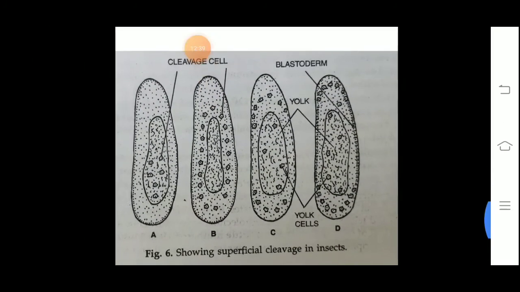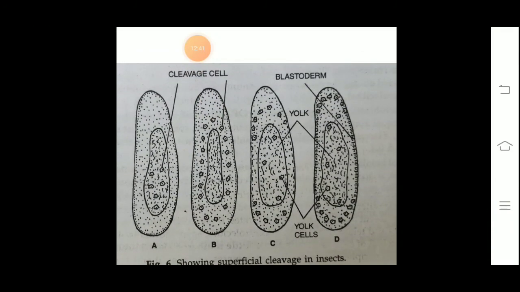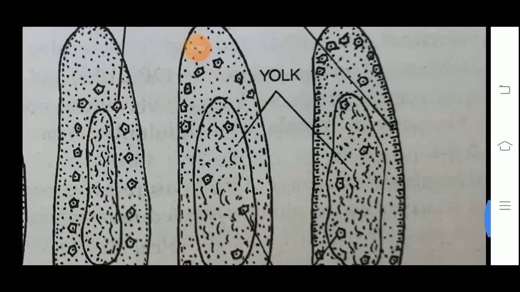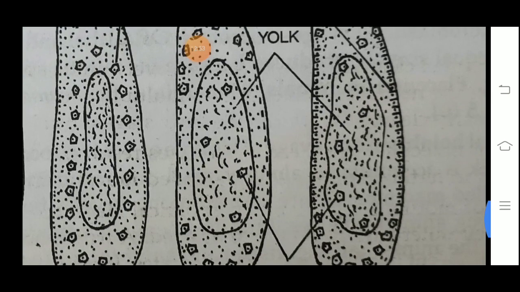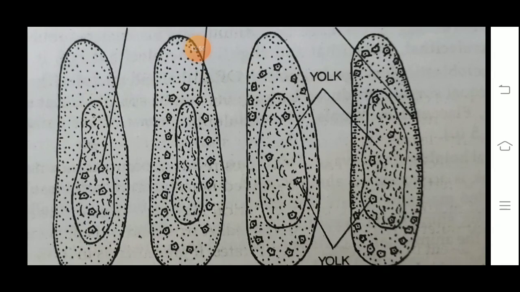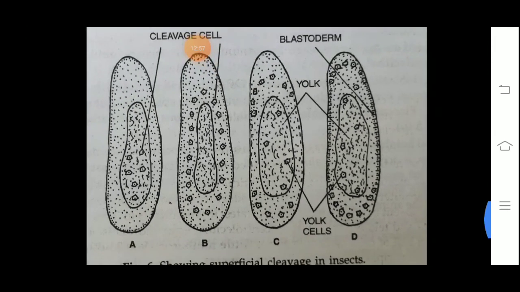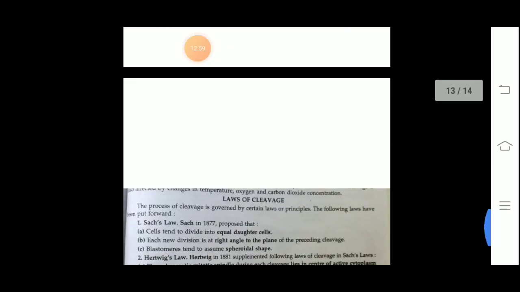this is superficial cleavage. As the name suggests, this occurs in the centrolecithal egg of the insect. Cleavage remains restricted to the periphery of the egg. You can see here at the periphery the cells are formed, but in the middle, in the center, yolk is there. It occurs in the insect. It is a superficial cleavage.